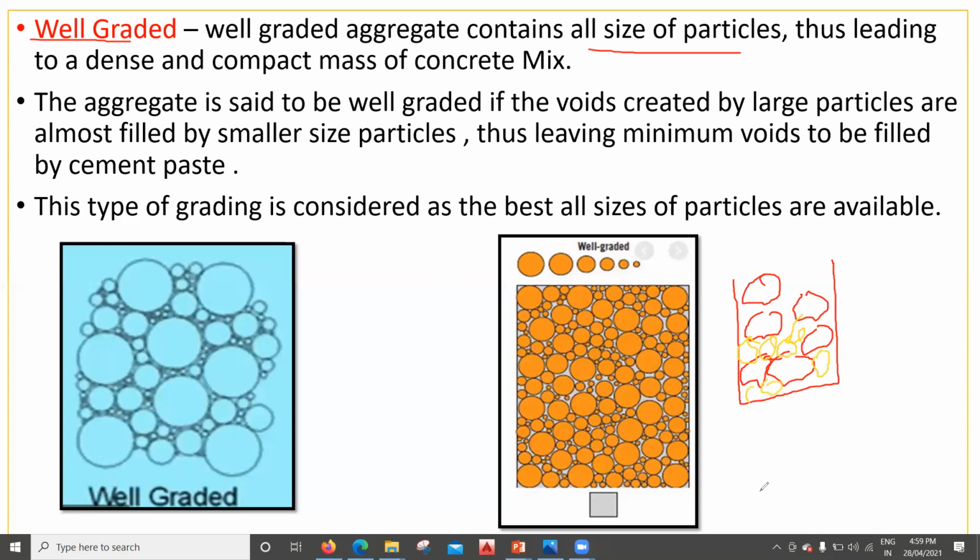Now, if I take another smaller size of aggregate, whatever gap you have between the bigger and smaller ones will be filled by this even smaller size of aggregate, right? As a result, this entire container will have a dense and compact mass of concrete mix. So that is what you can see here: well graded, bigger size, smaller size, and again they are filled by another smaller size. This is how it is called well graded. Practically, we want this type of grading to happen. Next, we'll see what the next one is.